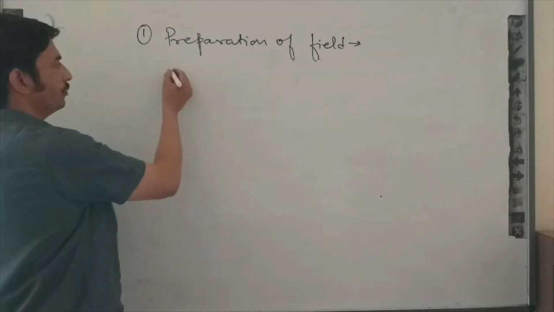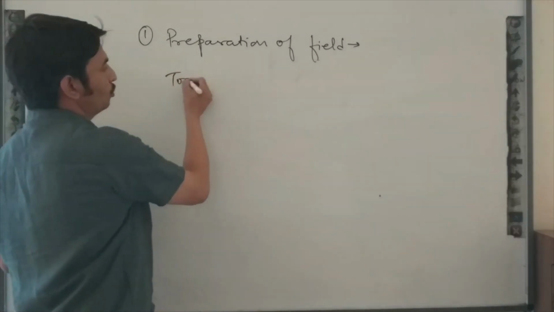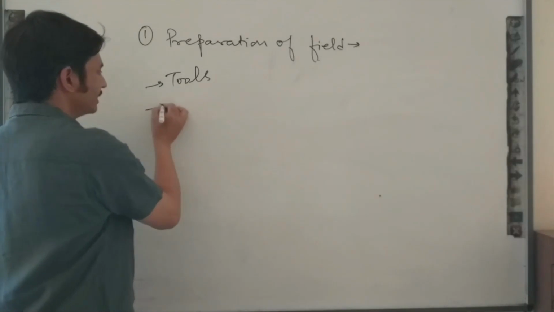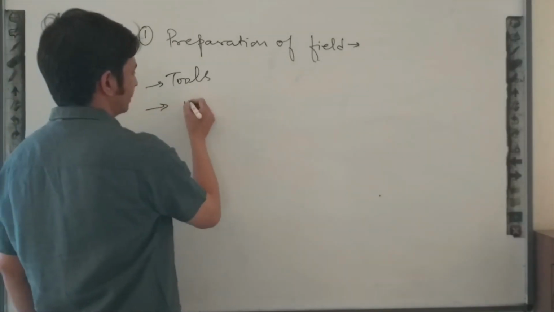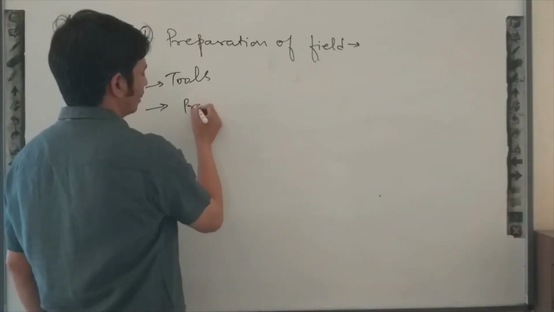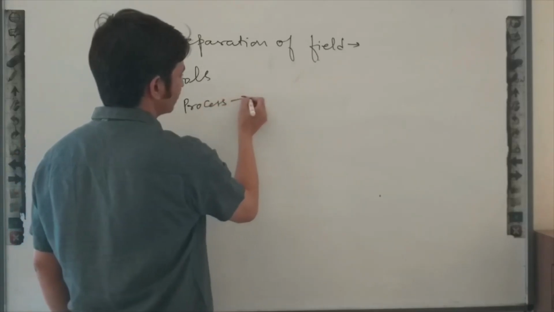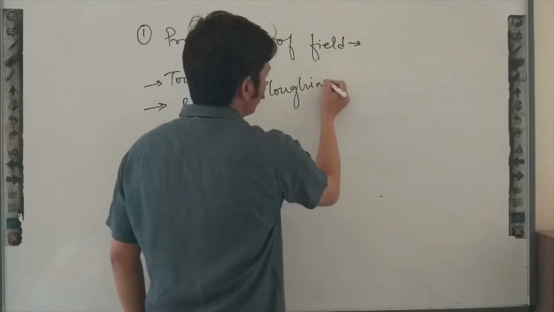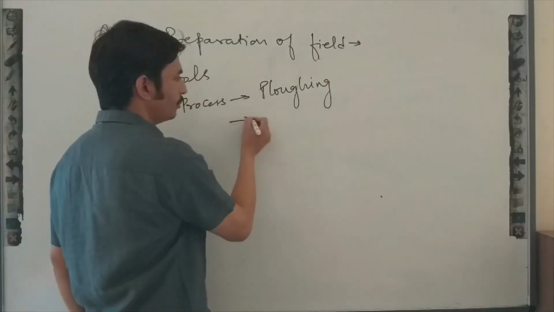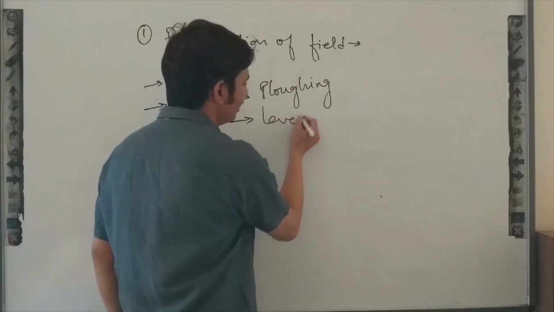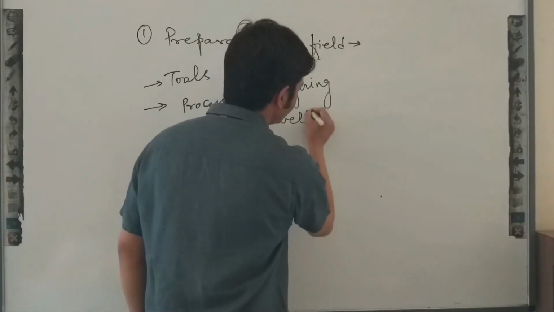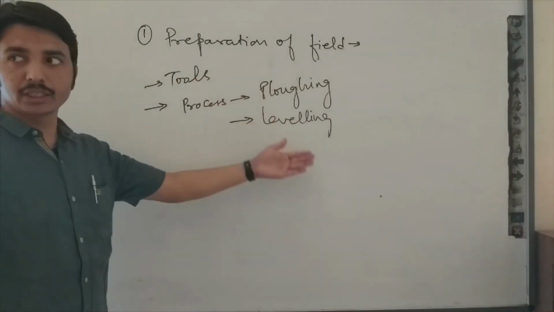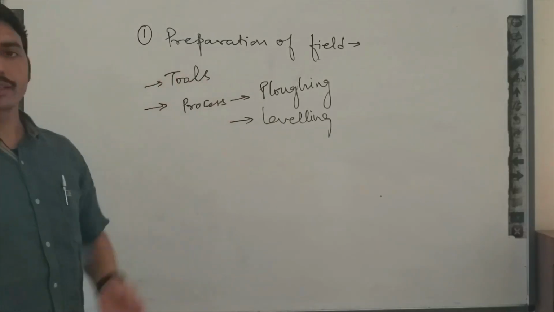In preparation of field, we discussed the tools required for preparing the field. We discussed the plowing process, and the second process we discussed is the leveling process. We also discussed the advantages of plowing and the advantages of leveling; we already covered them.